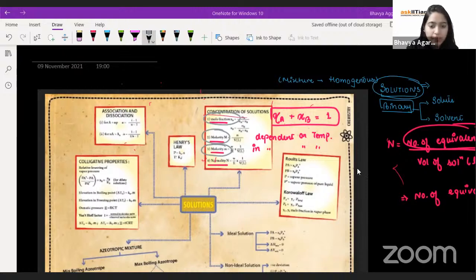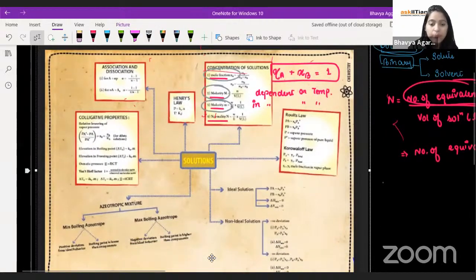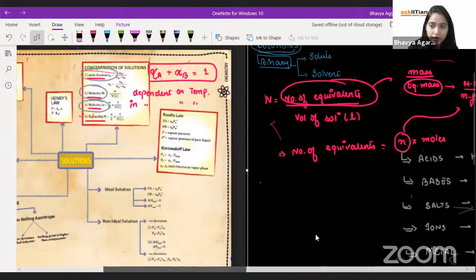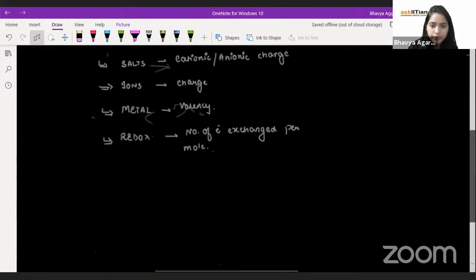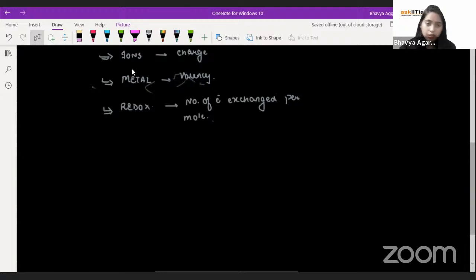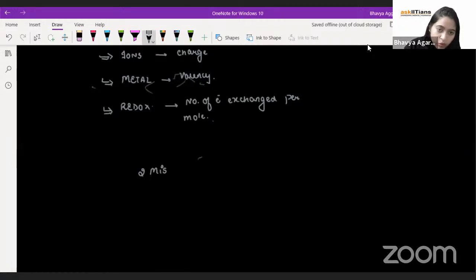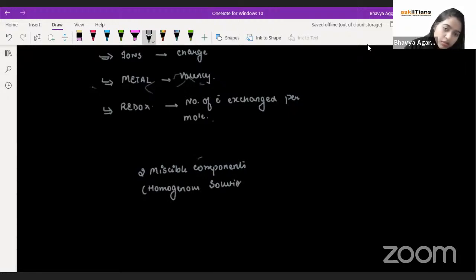So in this particular chapter, we are talking about a combination of those two components which are miscible, which are giving me a homogeneous solution.